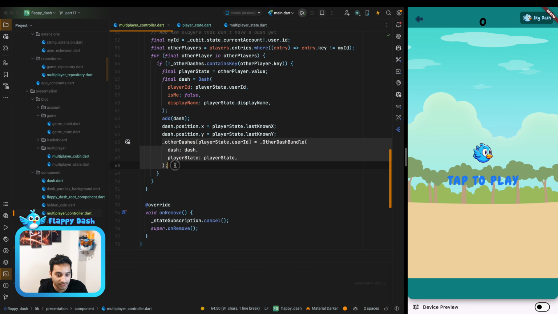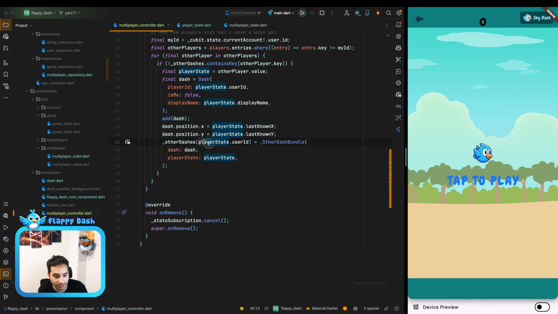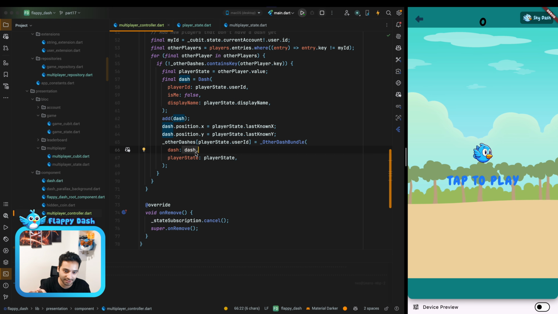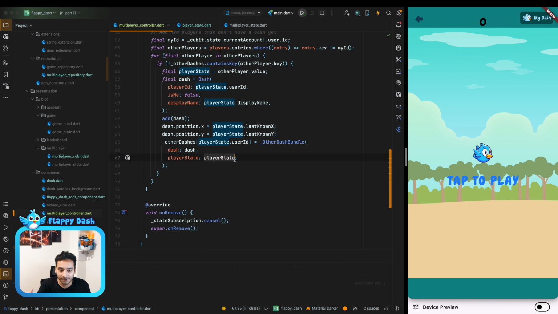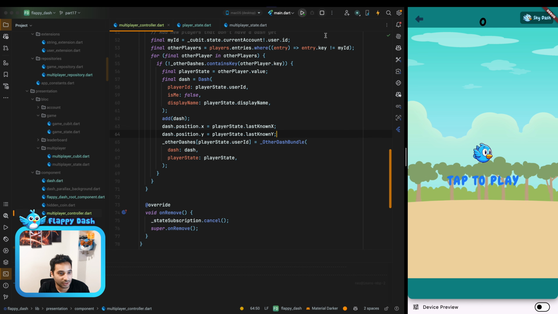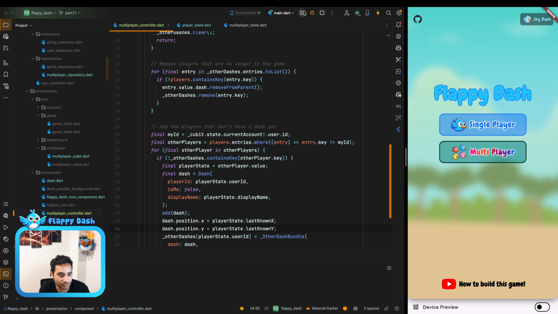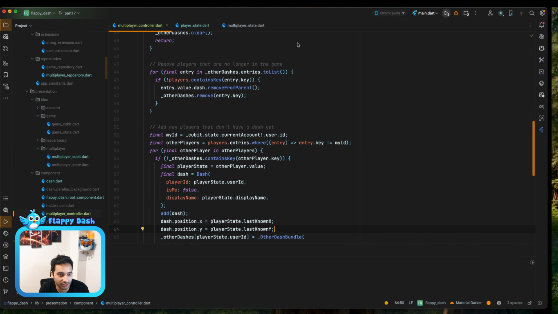And then we update the map that we have, so it's the player key, and also this is the OtherDashBundle that we have, the dash that we just added to the game, and also the player state that is for the dash. And now let's run the game to see what happens. Let me run it also in Google Chrome to have two instances of the game.